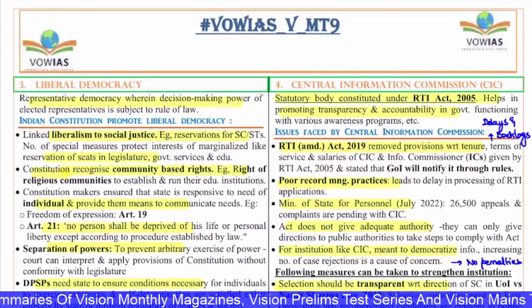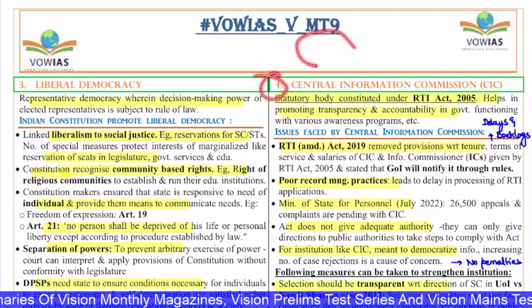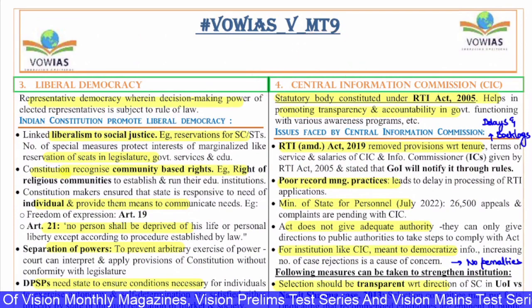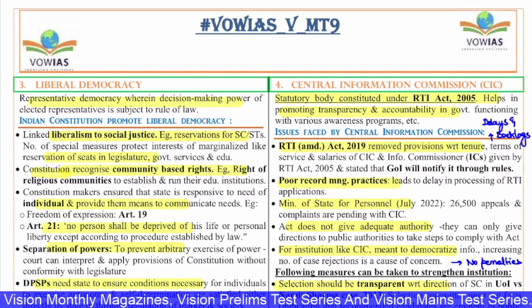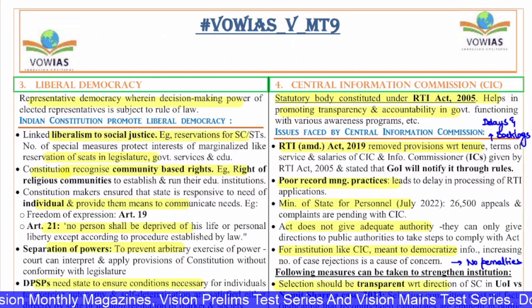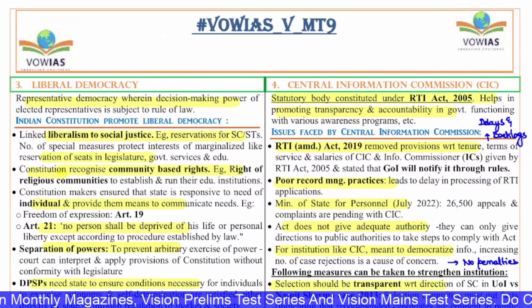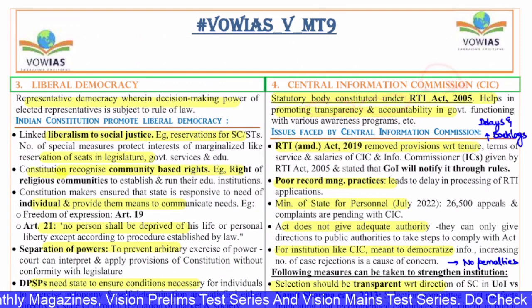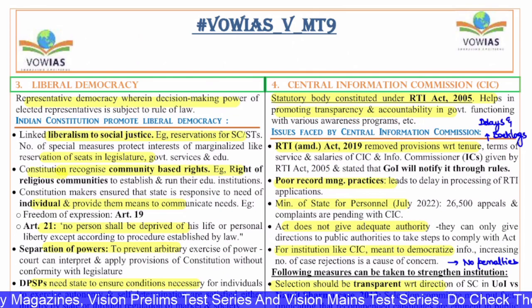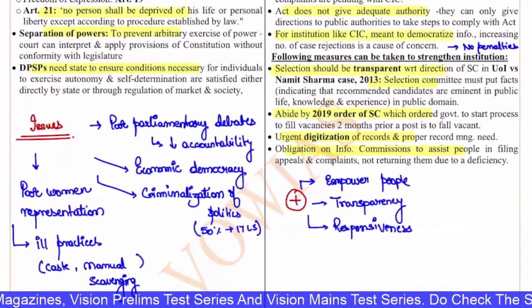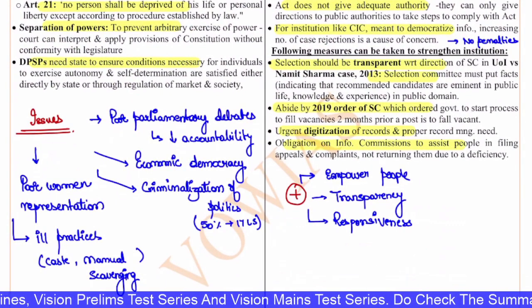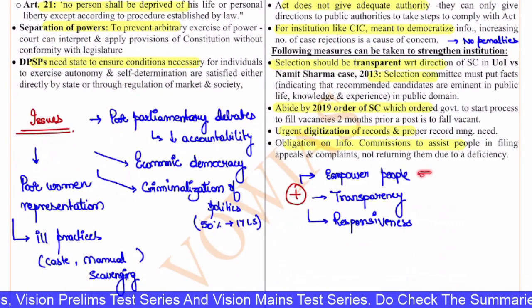Next, the fourth question is on the Central Information Commission. The Central Information Commission is a statutory body constituted under the RTI Act of 2005. It helps in promoting transparency and accountability in government functioning with various awareness programs and so on. If you see the positives of this commission, the first thing is it empowers the people through information.